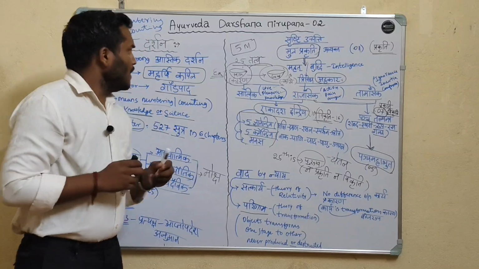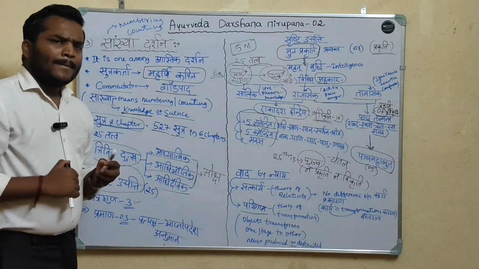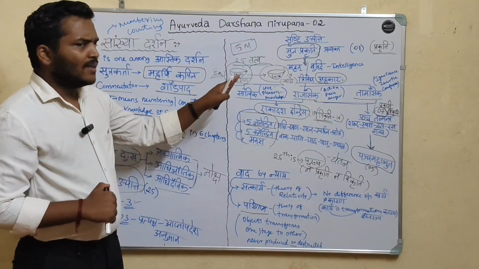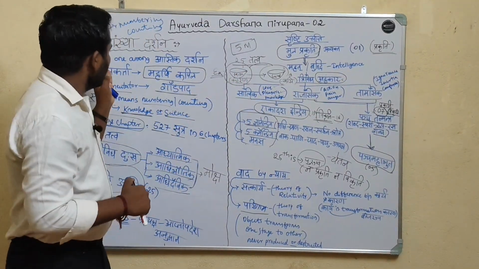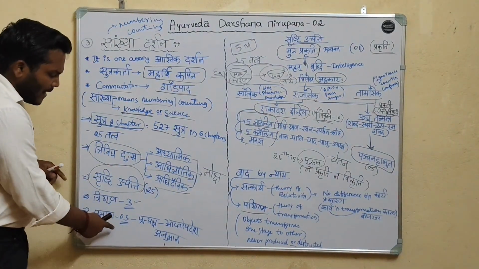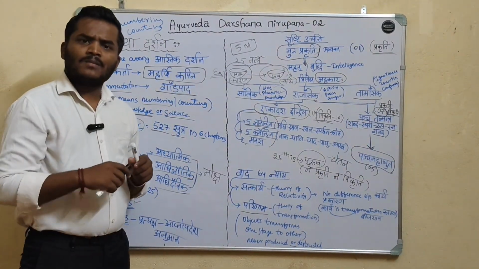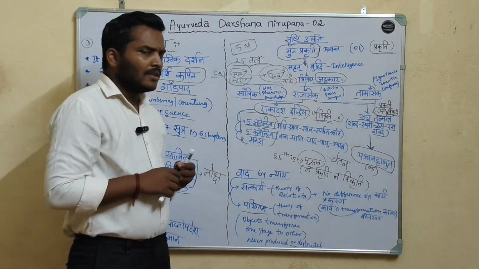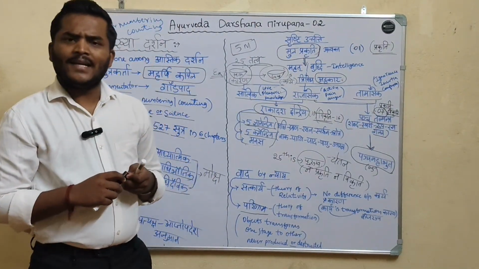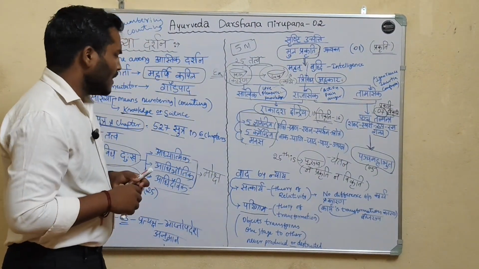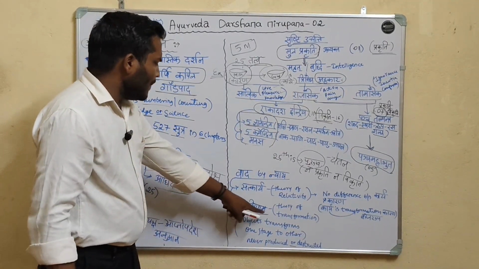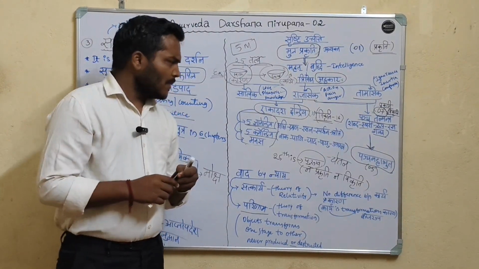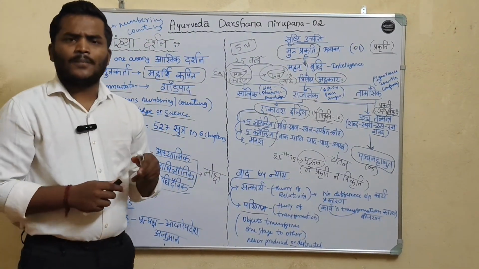Now, the practical application of the Sankhya Darshana. The 25 tattvas are explained in Ayurveda as well as in Sankhya Darshana. The 3 pramanas are also explained in both. The Triguna are also explained in both Sankhya and Ayurveda. And the theory of parinama, the theory of transformation, is also explained by Ayurveda. This is the practical application of the Sankhya Darshana.